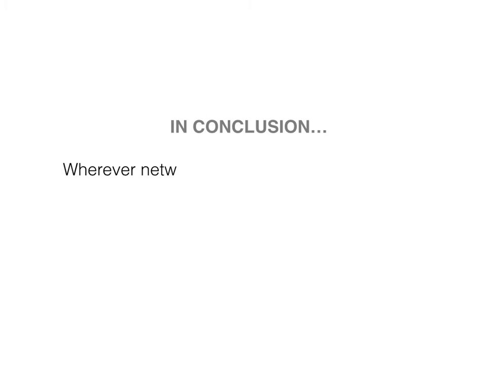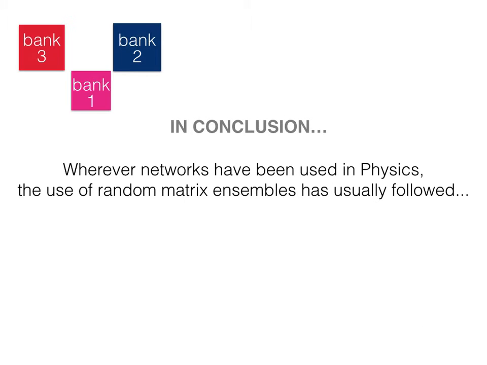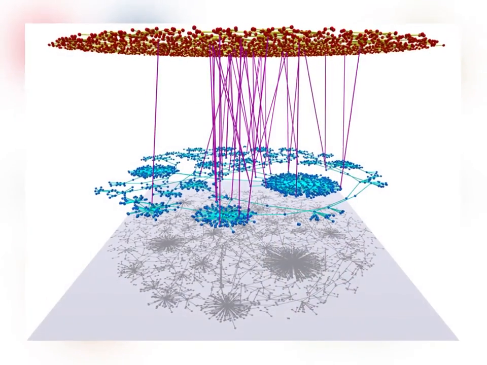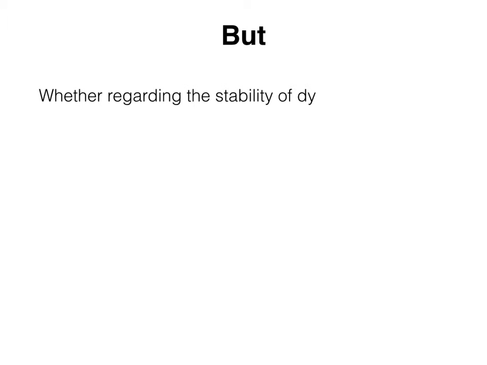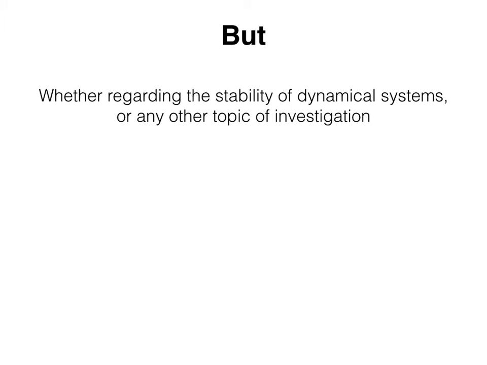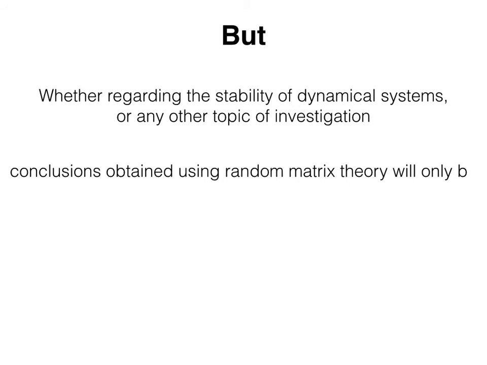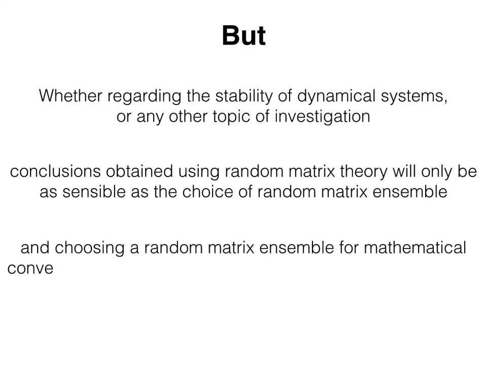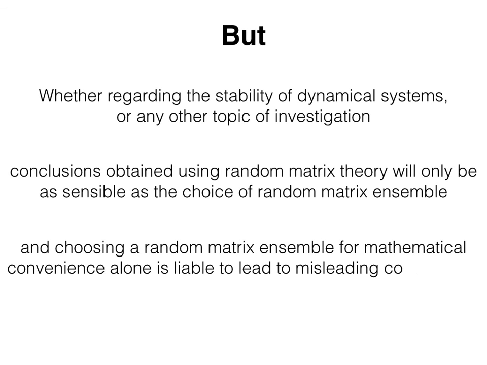In conclusion, wherever networks have been used in physics, the use of random matrix ensembles has usually followed. But whether regarding the stability of dynamical systems or any other topic of investigation, conclusions obtained using random matrix theory will only be as sensible as the choice of random matrix ensemble. And choosing a random matrix ensemble for mathematical convenience alone is liable to lead to misleading conclusions.